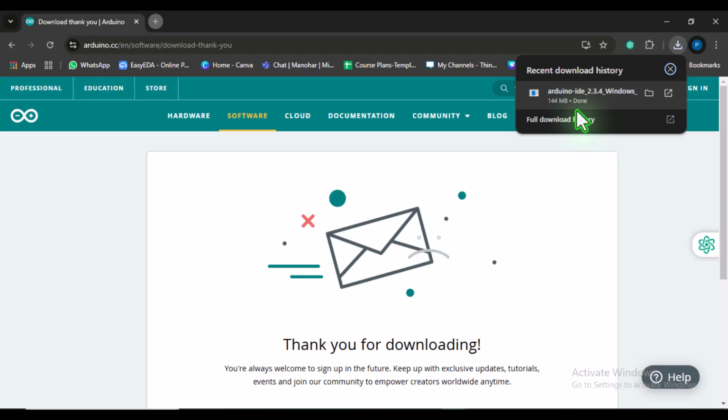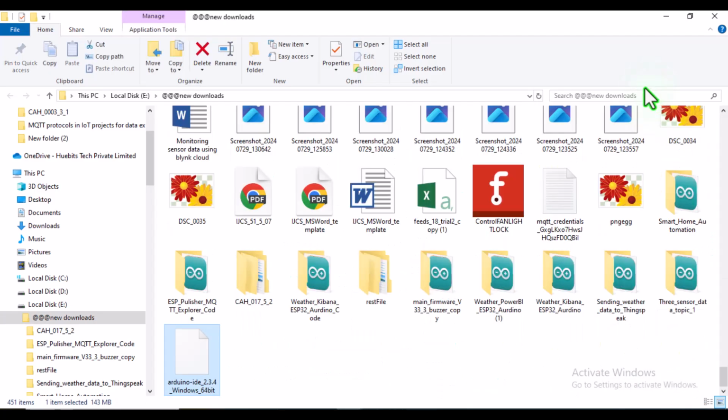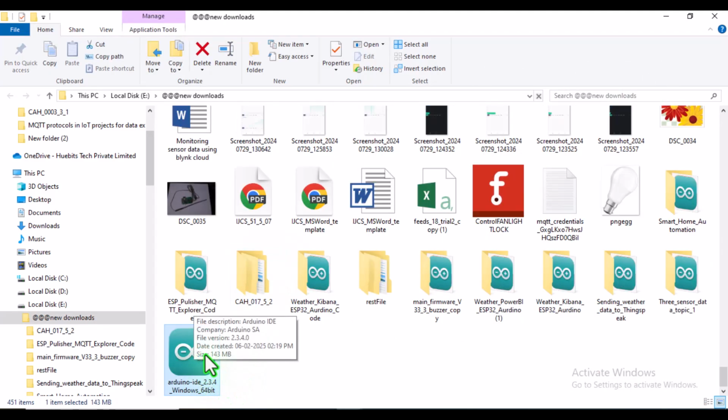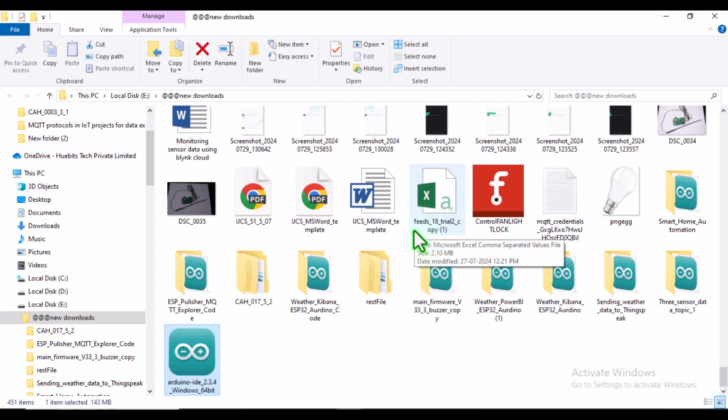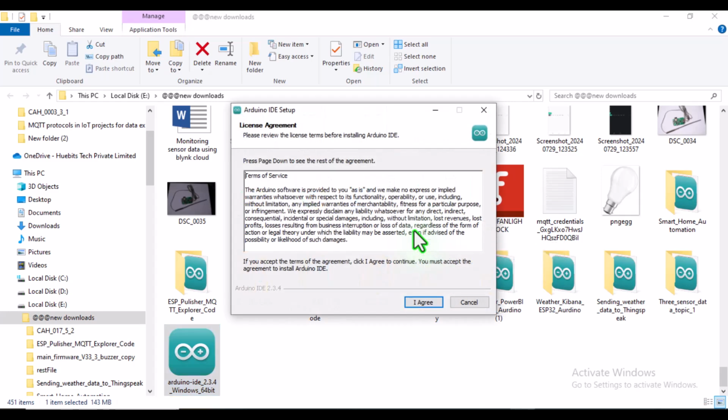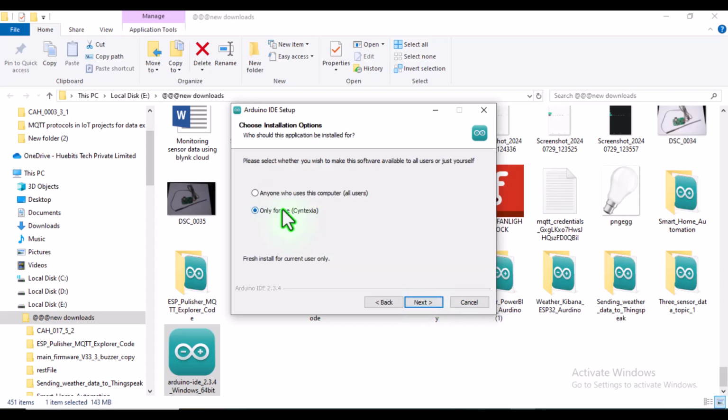Once the download is complete, it's time to install the software. Open the Arduino IDE installer file. Click Agree to accept the terms and conditions.